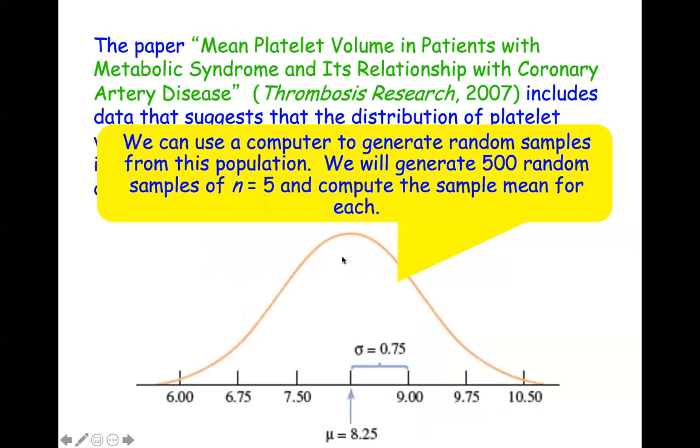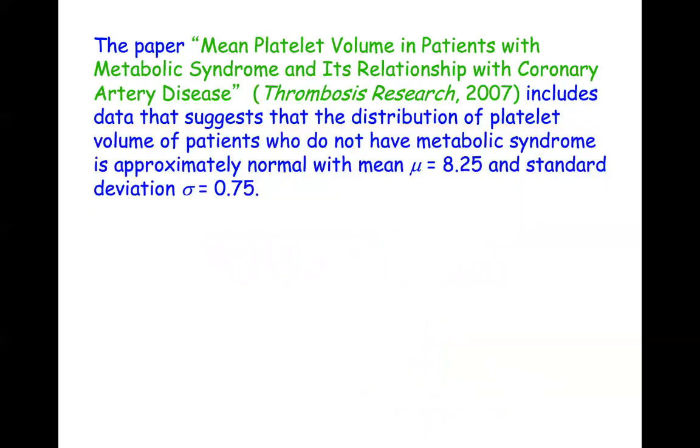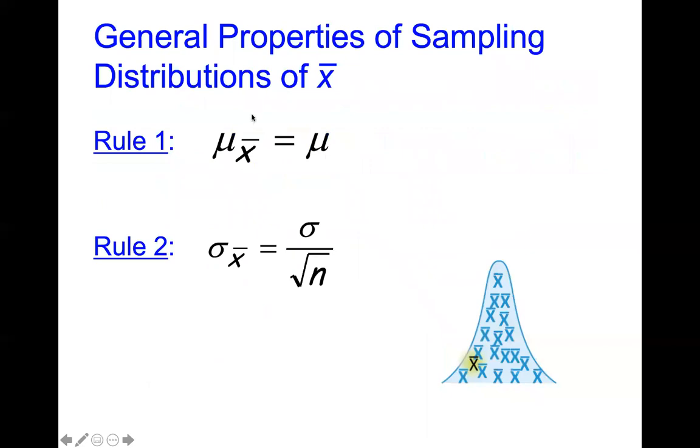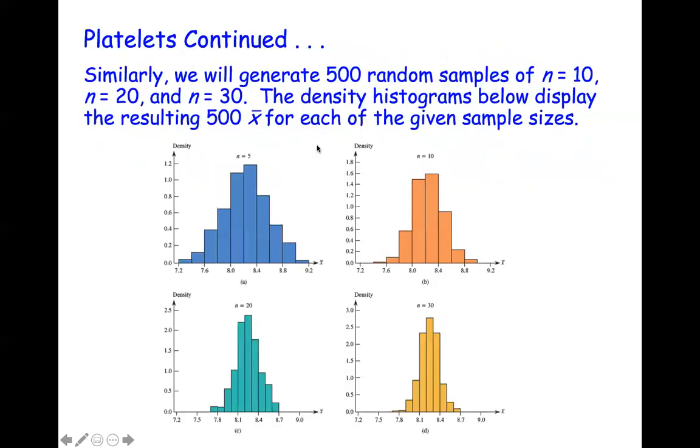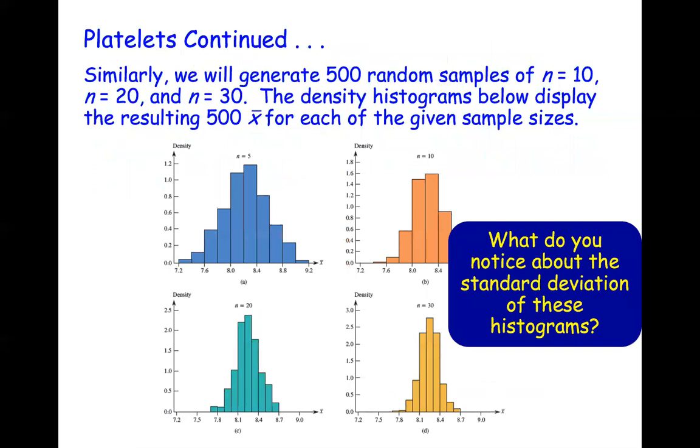Great estimating. All the means are at 8.25. That's rule number one: they're all centered at the population mean. So we notice that they're all centered at the same spot at 8.25. Thank you, Nina. Let's go to the next one.